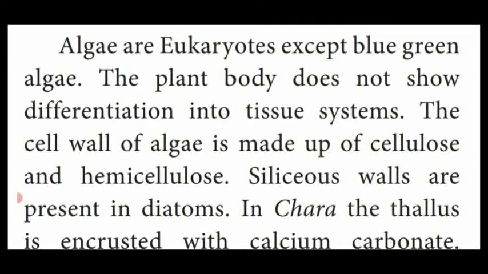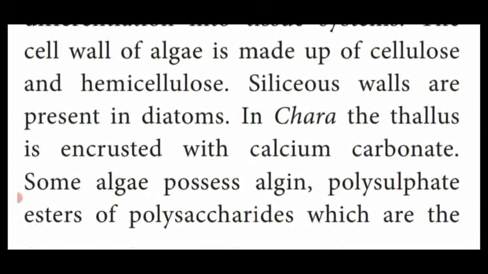The cell wall of algae is made up of cellulose and hemicellulose. It is the common one. All algae cell walls are made up of cellulose and hemicellulose. Then in some algae, the cell wall is made up of siliceous substances, present in the algae known as diatoms. Then another alga, Chara, has a cell wall made up of calcium carbonate.